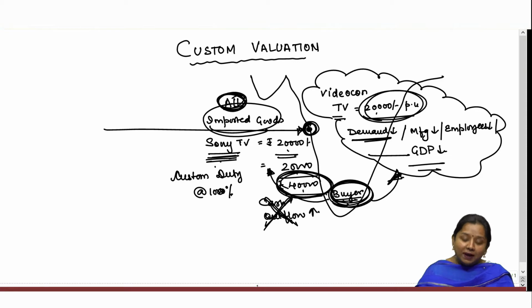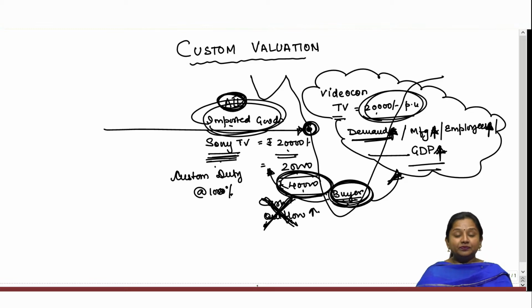That would automatically reduce the cash outflows from India. That would increase demand for Indian goods, increase manufacturing of Indian goods, increase the employment rate and increase the GDP rate. So mainly on importation of all goods in India, customs duty shall always be chargeable.